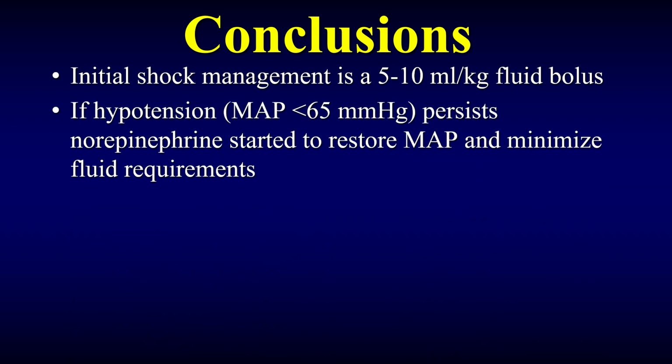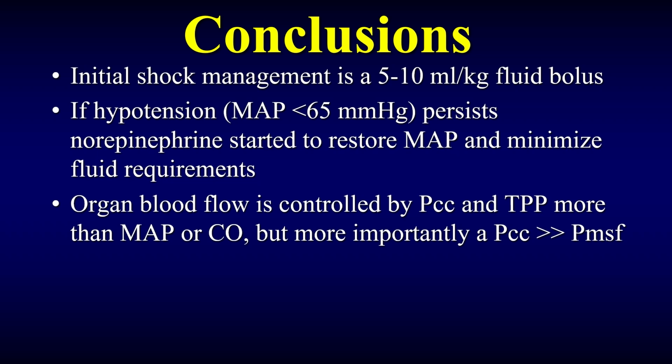So in conclusion, initial shock management is with a fluid bolus to get cardiac output up, but if the mean arterial pressure stays below 35, you should immediately start norepinephrine to restore mean arterial pressure and then assess end organ function. If end organ function is not good, you can increase mean arterial pressure with more norepinephrine to about 75 to 80 to see if it makes them better, but you need to assess capillary refill time and lactate clearance to make sure it's the case. If you see no improvement with the increase in arterial pressure, go back down to 65.